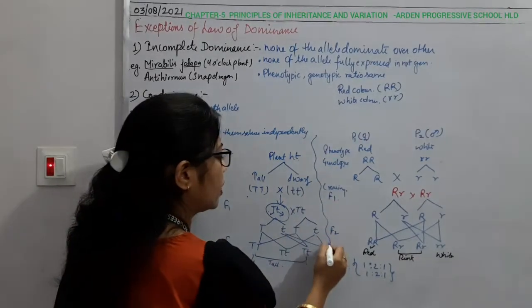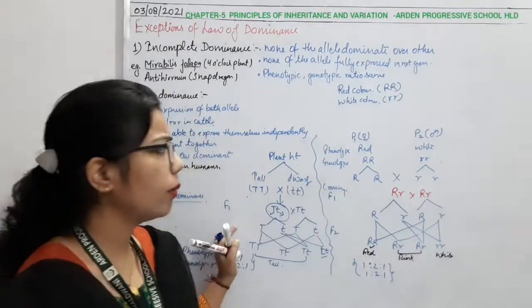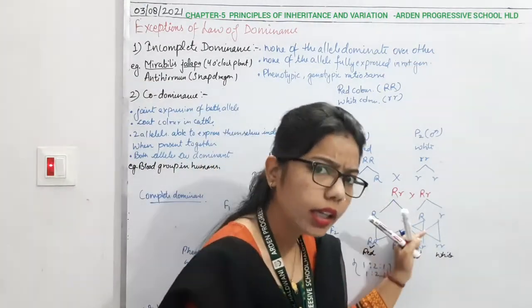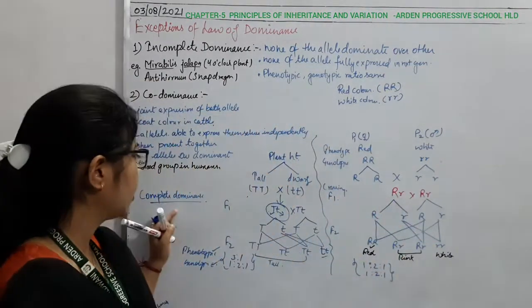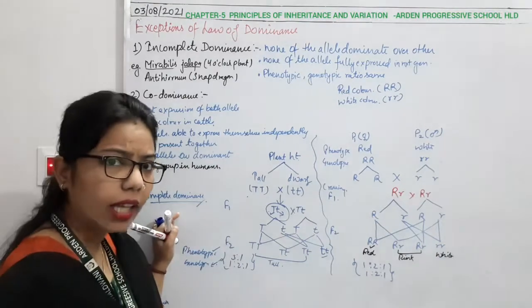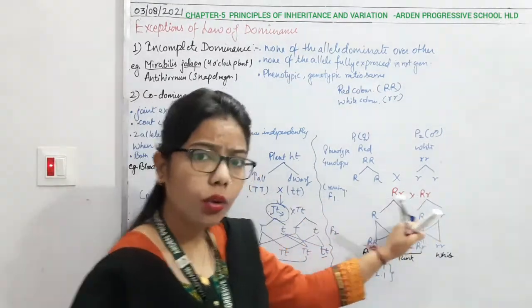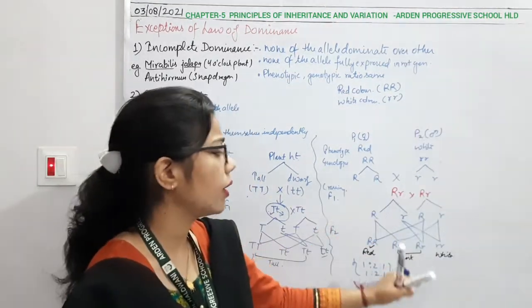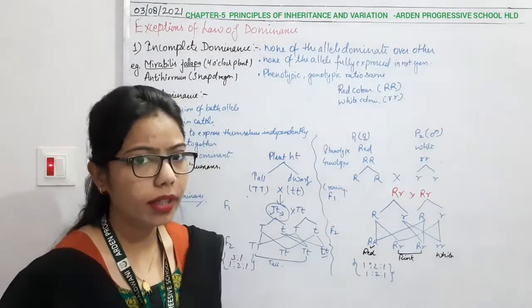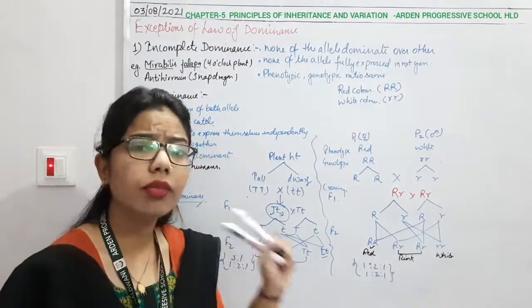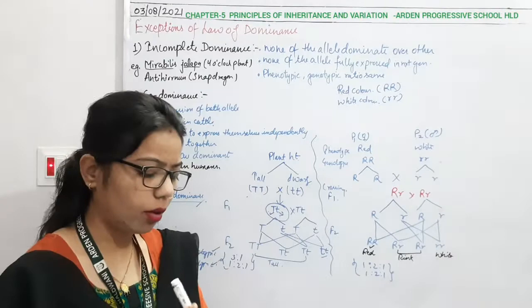So this is the difference between the law of dominance and incomplete dominance. So here there will be the complete dominancy of one of the alleles, but here there will be no dominancy. Okay, that's why we are calling it incomplete dominance, right? This is the first exception of the law of dominance, right?